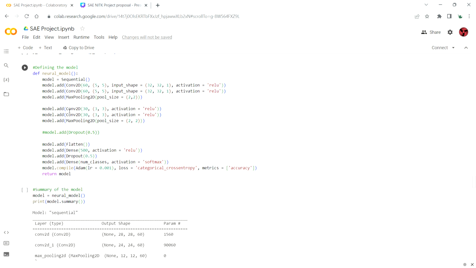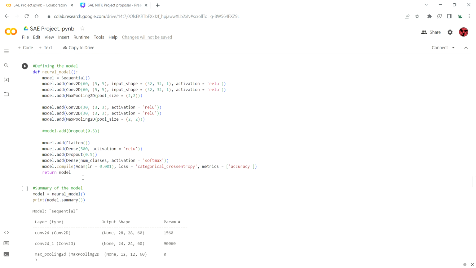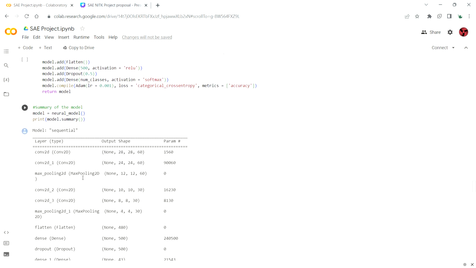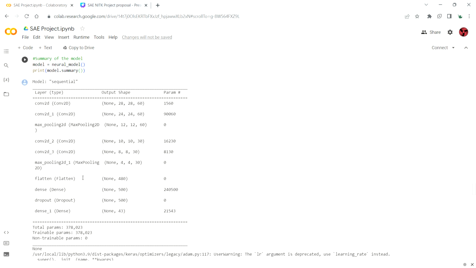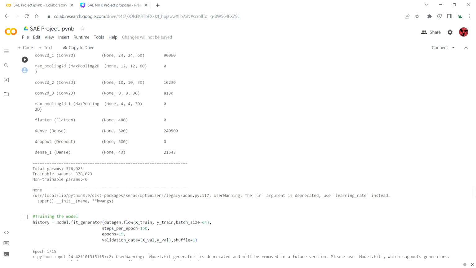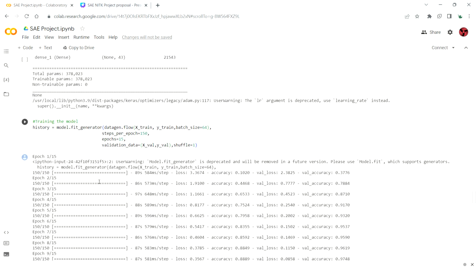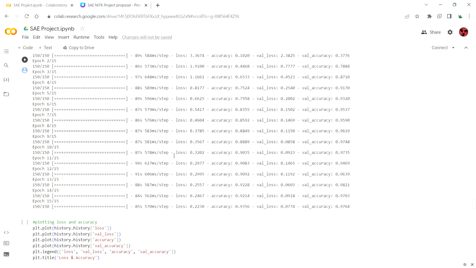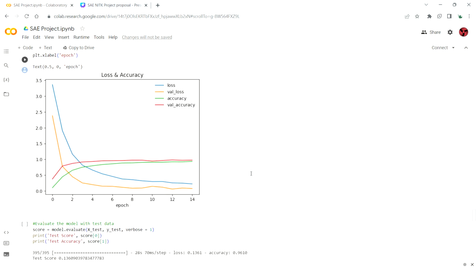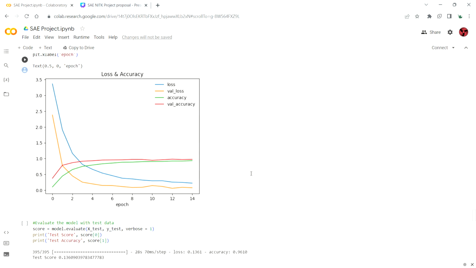Here we have defined our neural model. This is our custom neural model that we compiled using the Adam optimizer. The values we chose are custom, so that we get the highest accuracy we were able to get. We trained this model using our training data set. As you can see, there are a total of 378,023 parameters. Our data set was generated and the model was trained. You can see our loss and accuracy graphs right here.